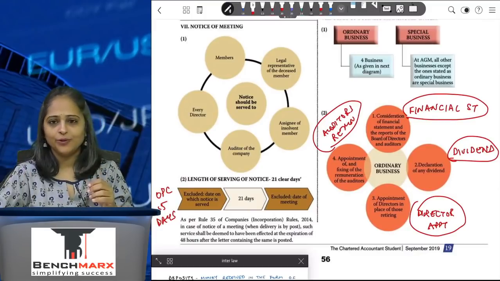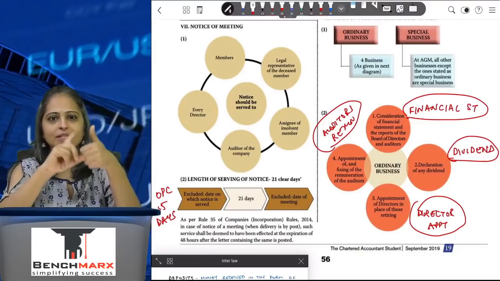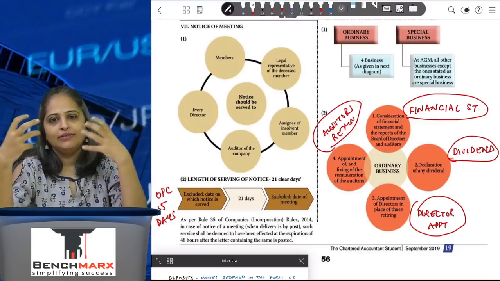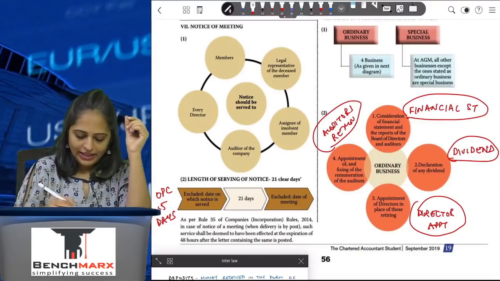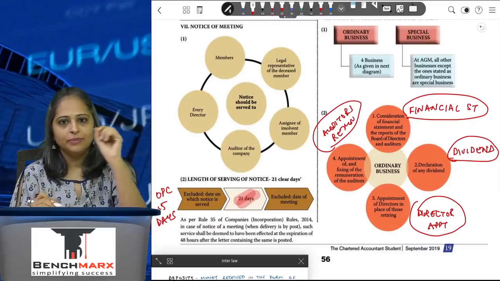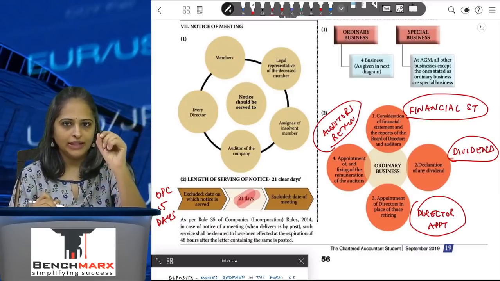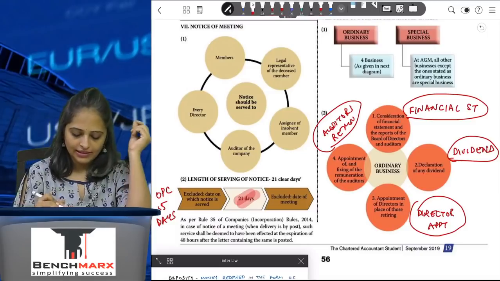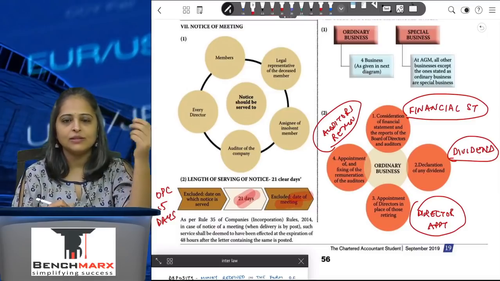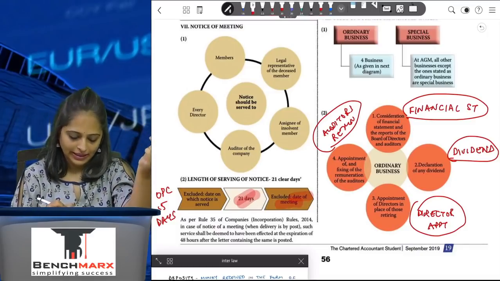So before I have the meeting, the first thing I would want to do is give a notice. I have to give a 21 days clear notice for the purpose of the meeting. So I have to give the members a 21 days clear notice. The date of the meeting is excluded while calculating the 21 day period.